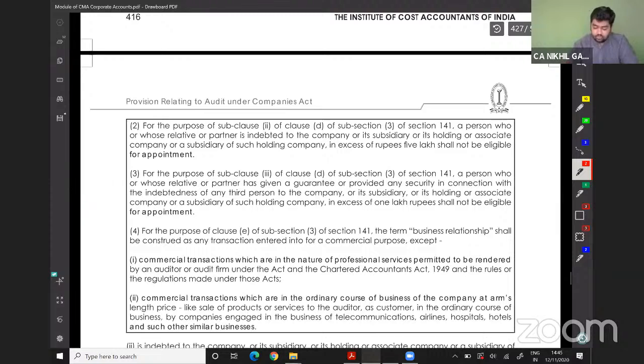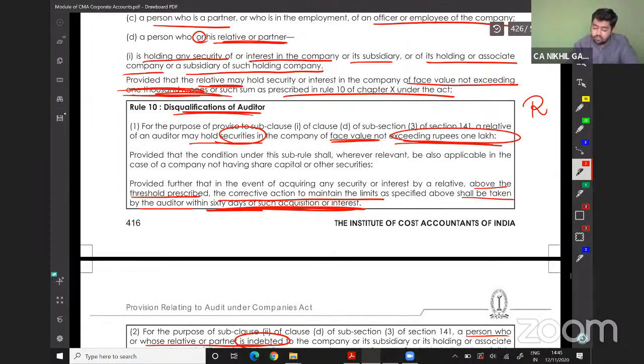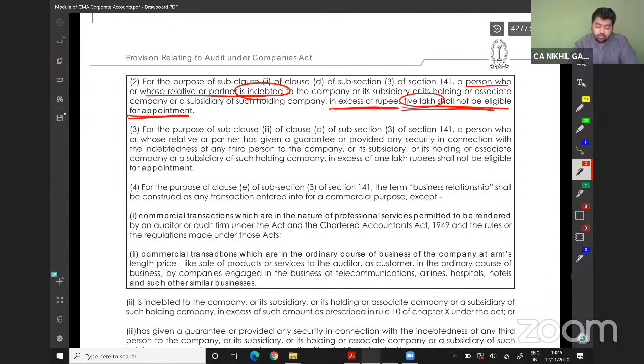For the purpose of clause D, a person who or a relative or a partner is indebted. See, now there were shares, now there is a loan: to the subsidiary, holding, associate or joint venture in excess of 5 lakhs shall not be eligible for reappointment. First, there were securities, the maximum limit was 1 lakh rupees. Now there is a loan, the maximum limit is 5 lakh rupees. Now there will be a guarantee. For the purpose of 3, the person who or his relative has given any guarantee in excess of 1 lakh rupees shall not be eligible for reappointment.